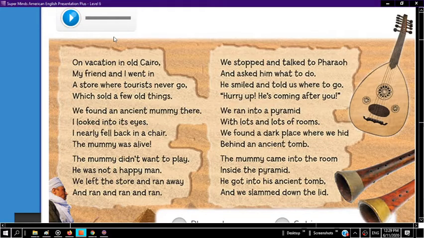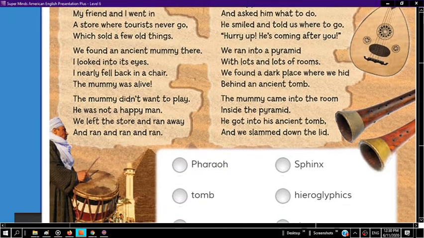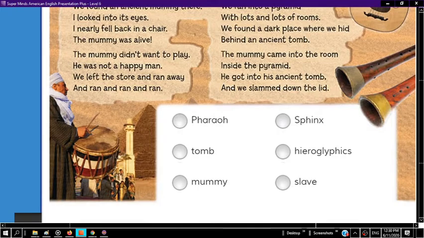Oh, wow, I cannot imagine being chased by a mummy, especially if it's wrapped up in all of those interesting garb that they used to wear. And talking to the mummy, I mean, that must have been a very interesting experience. So what we're supposed to do is mark the words that we heard, right? The vocabulary that we heard. Here on the bottom are the vocabulary words that you can choose from.